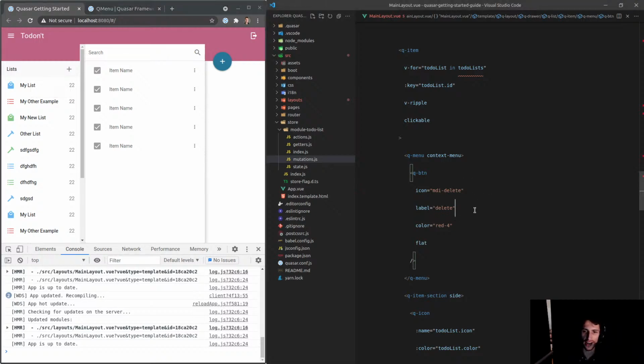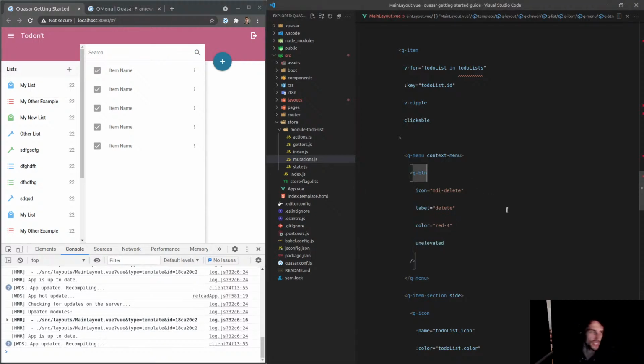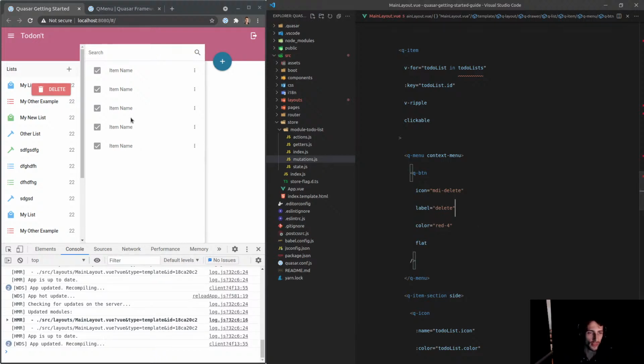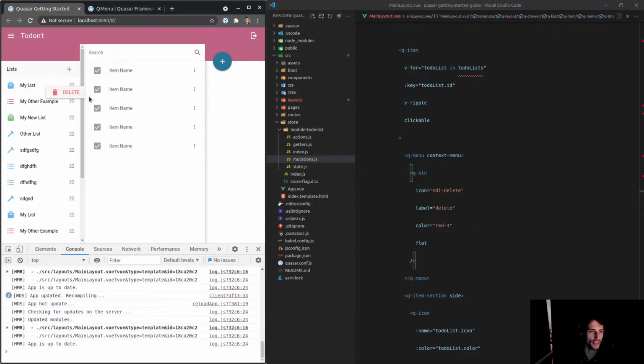If you say unelevated, it's actually a little bit different. It deals with colors a bit differently. Instead, the background is now red. So the primary color remains the same, the way it's colored remains the same. Unelevated just gets rid of the shadow, whereas flattening it gets rid of the shadow and changes the way the color is shown. So that's an interesting little tidbit. I'm going to change that back to unelevated.